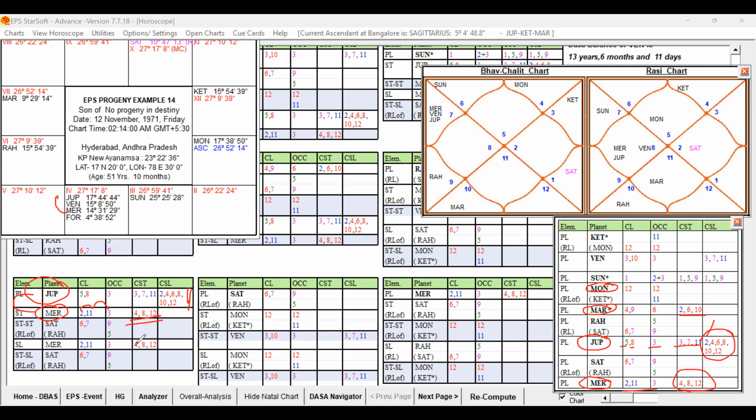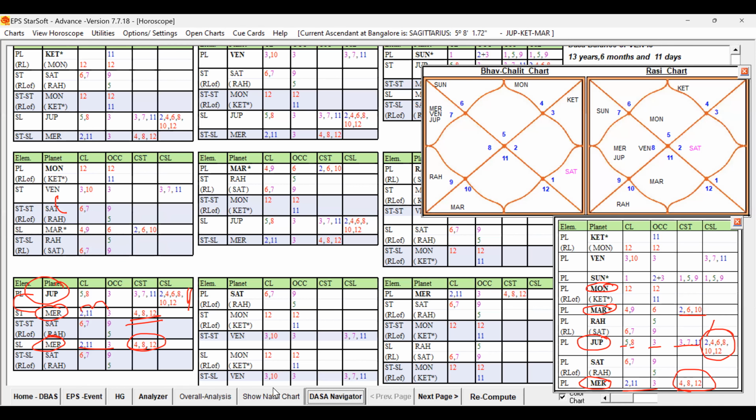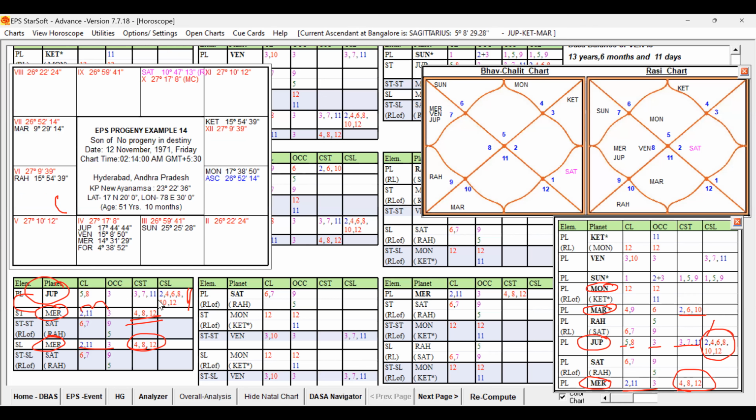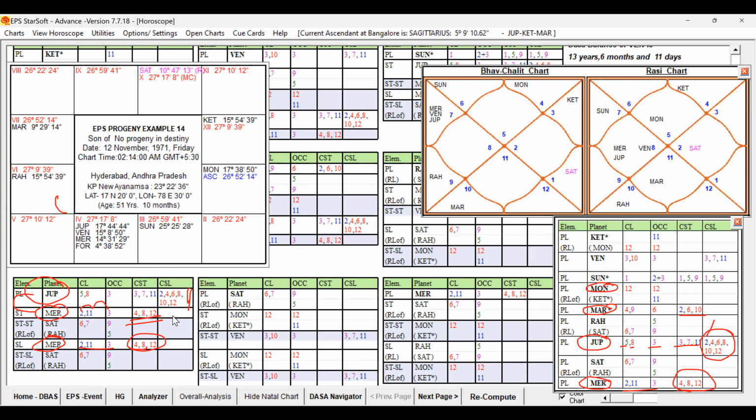If the sublord is favorable, somehow it can reduce, but the sublord is also Mercury. 2, 11, 3, and 4, 8, 12. So the fifth lord planet, that too the karaka planet for the progeny itself, is weak, in the star and sub of the unfavorable key planet Mercury. This is indicating weakness. That Jupiter is aspected by Saturn. Saturn is 6th lord, 7th lord, 9th house is fine, but Jupiter and Mercury are conjointly present. That is unfavorable. Sublord is also Mercury, that is not good. So the fifth lord is weak.